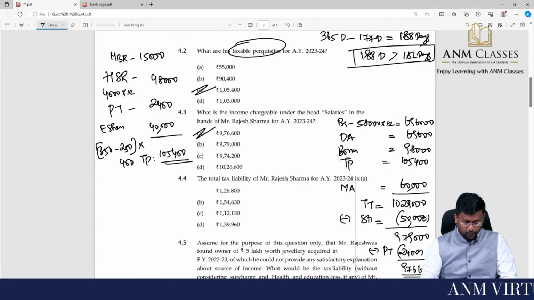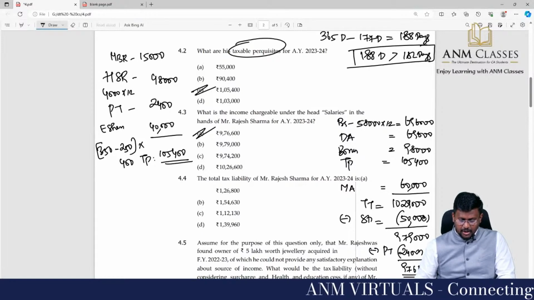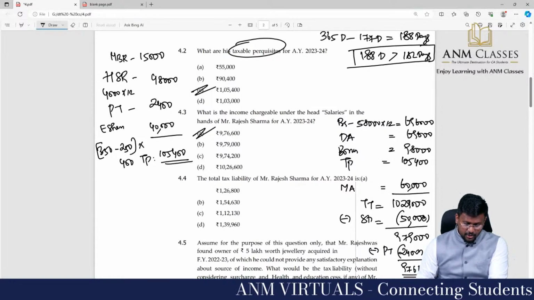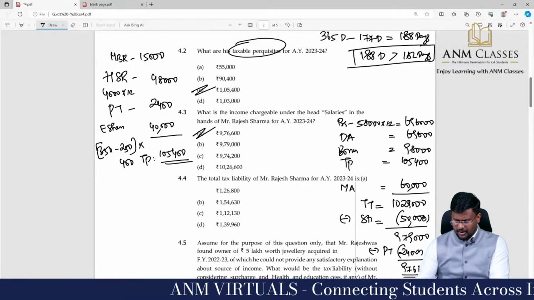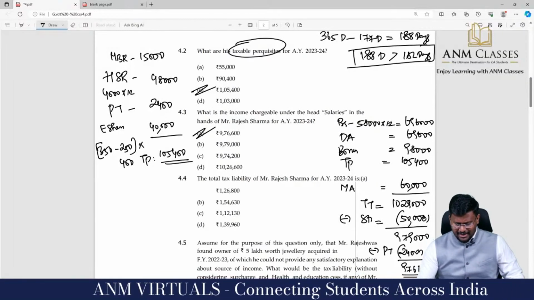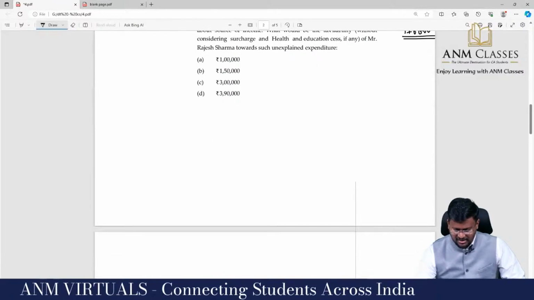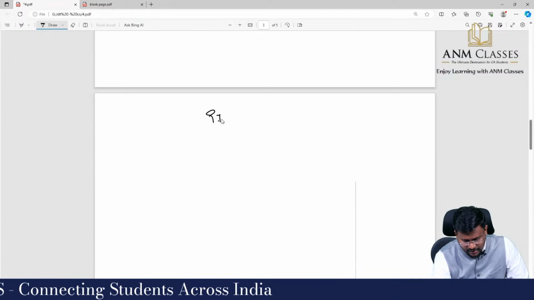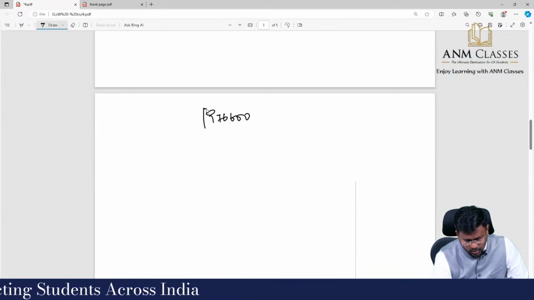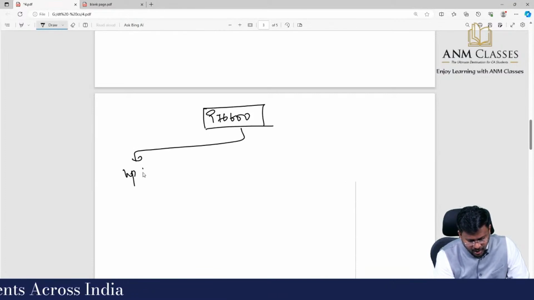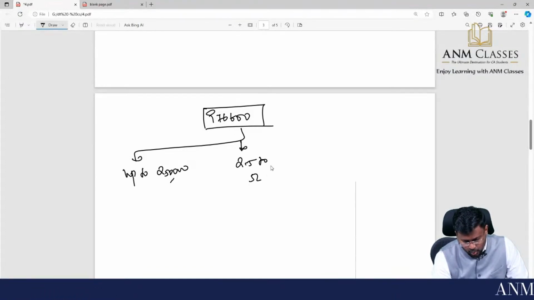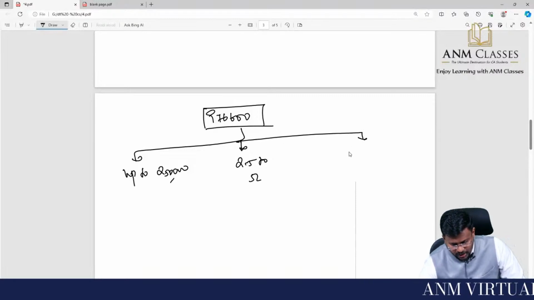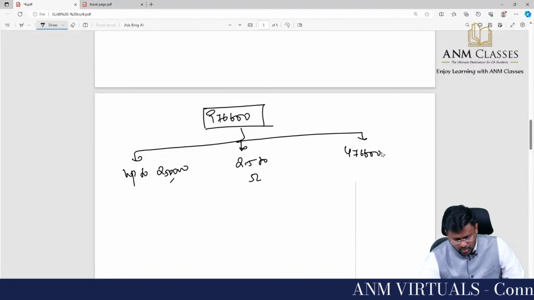I'm moving into 4.4. What is the total tax liability of Mr. Rajesh Sharma for assessment year 23-24? Just now we have calculated 9,76,600 as the taxable salary. We can split it into three: up to 2.5 lakhs, 2.5 lakhs to 5 lakhs, and more than 5 lakhs, which is 4,76,600.